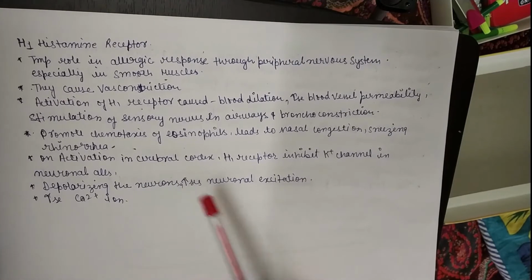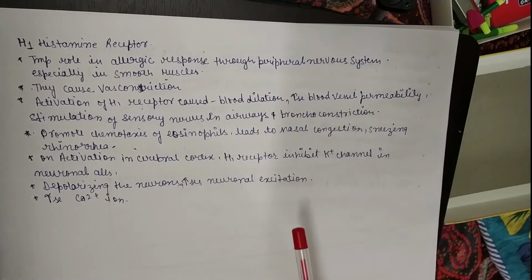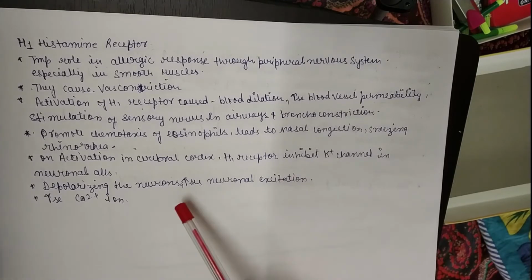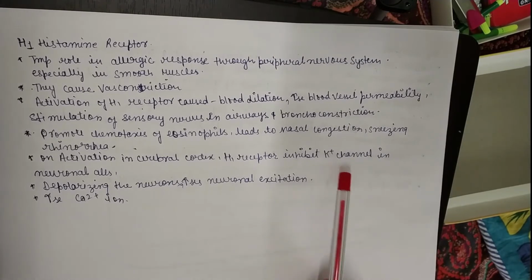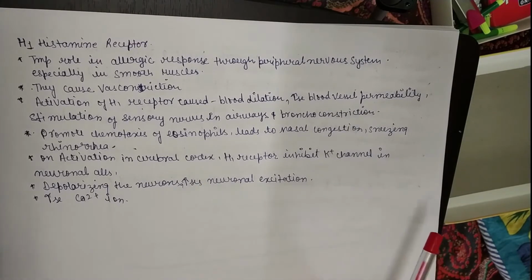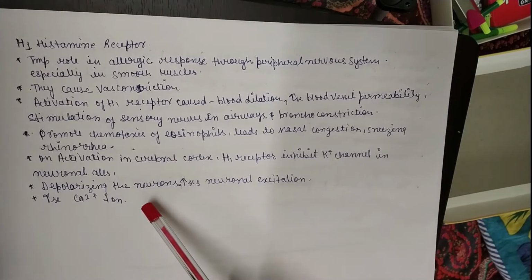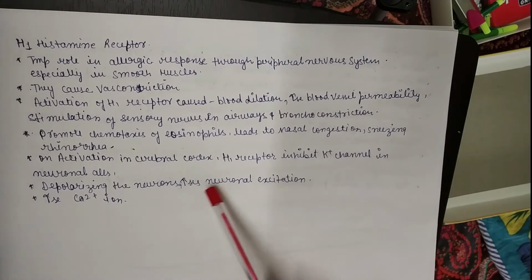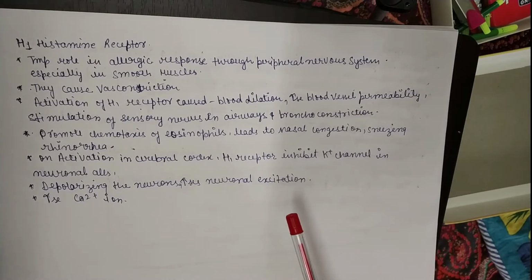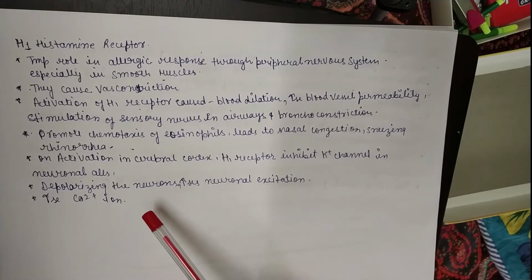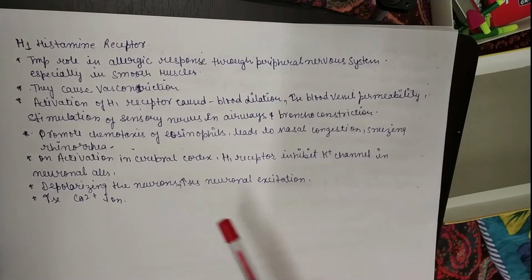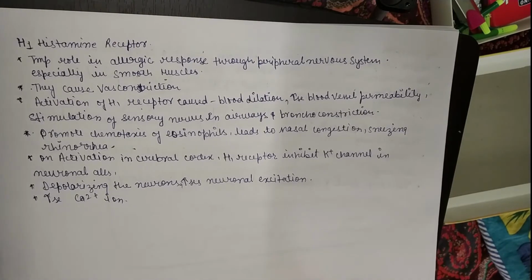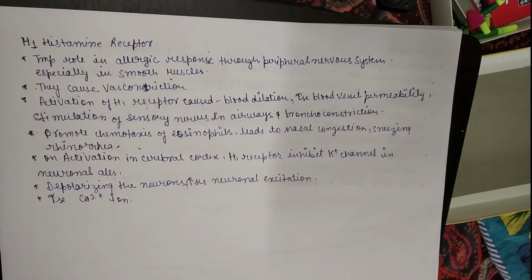Next, on activation in the cerebral cortex, the H1 receptor inhibits the potassium channel in neuronal cells. It also causes depolarization of the neuron and increases neuronal excitation, and it also increases calcium ion influx in the mast cells. So this is a brief introduction about the H1 histamine receptor.